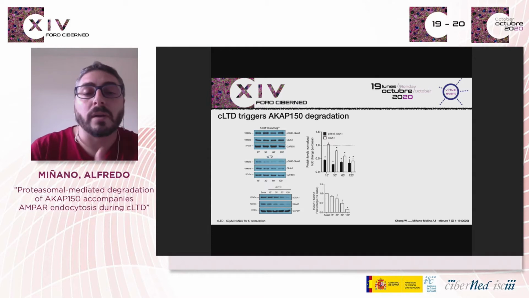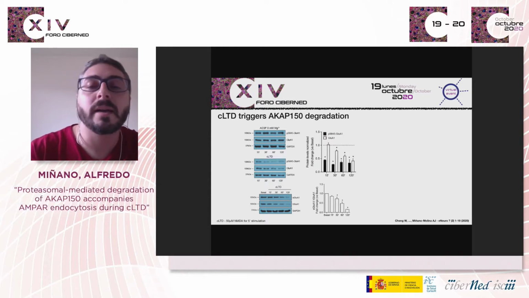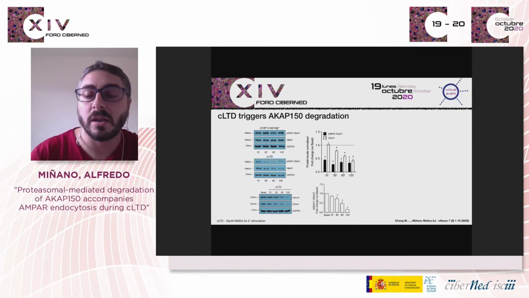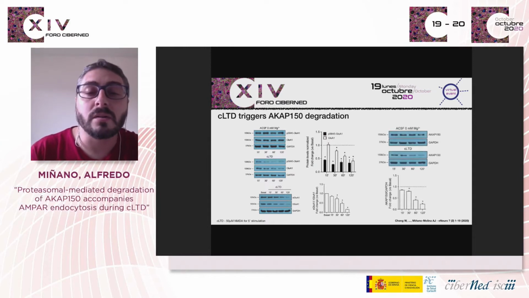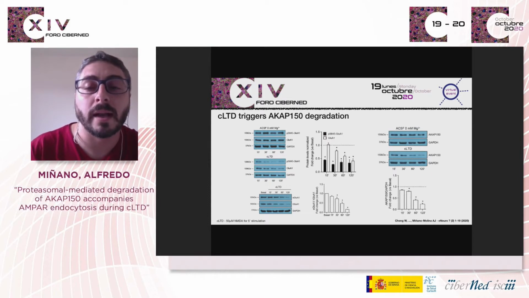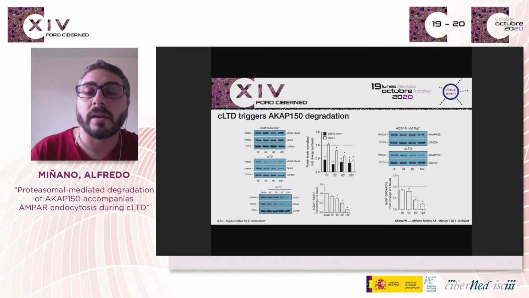Previous reports showed that chemical LTD causes a redistribution of the scaffolding protein AKAP away from synapses. However, it has not been reported whether this redistribution is also associated to changes in total AKAP levels. Our results indicate that chemical LTD significantly reduced AKAP levels in a time-dependent manner, as shown in this immunoblot analysis. After our finding that chemical LTD produced a decrease in AKAP, we wondered whether changes in AKAP go beyond synapse relocation and whether its degradation was mediated by proteasome activation.